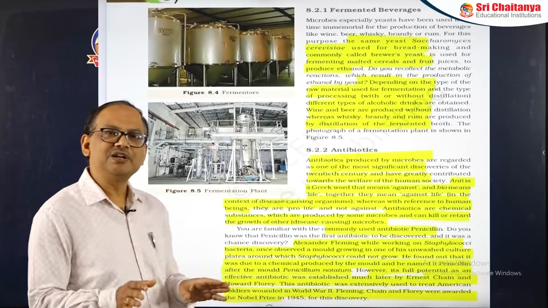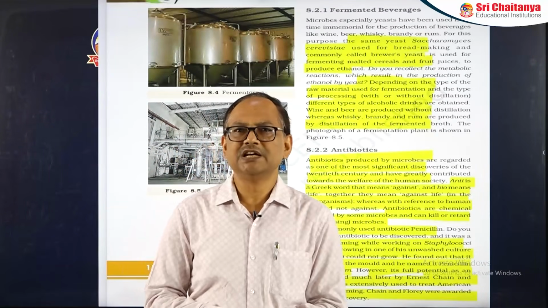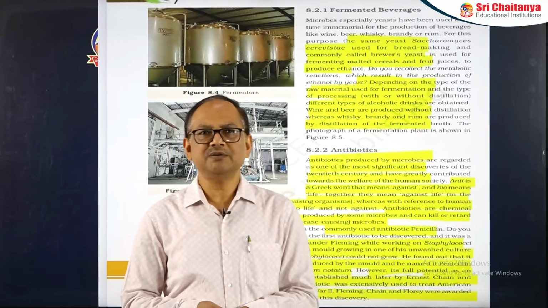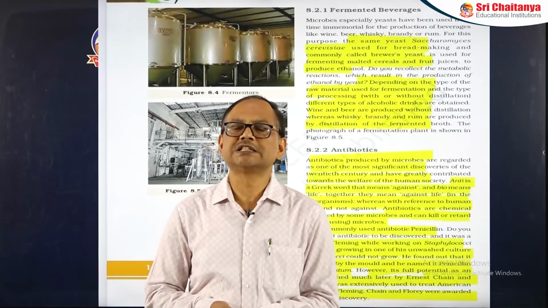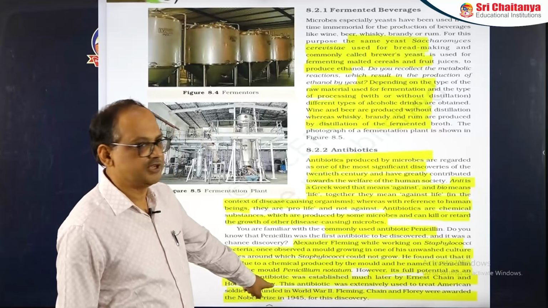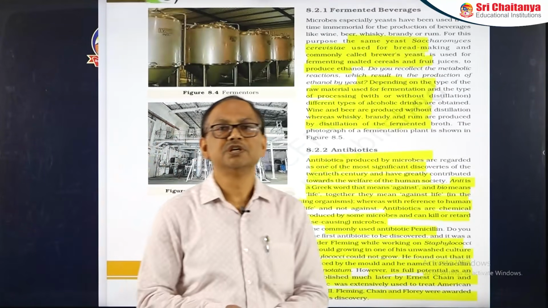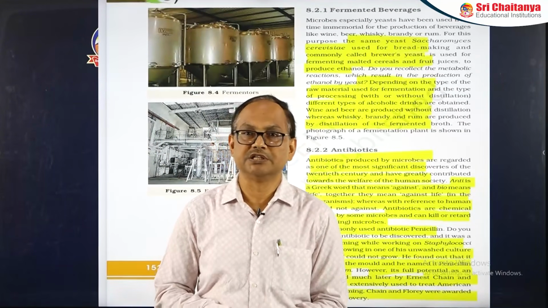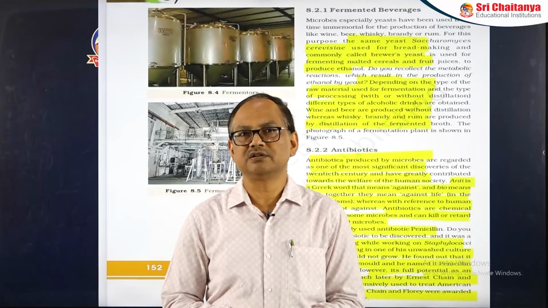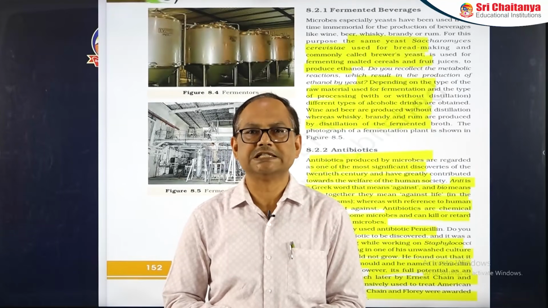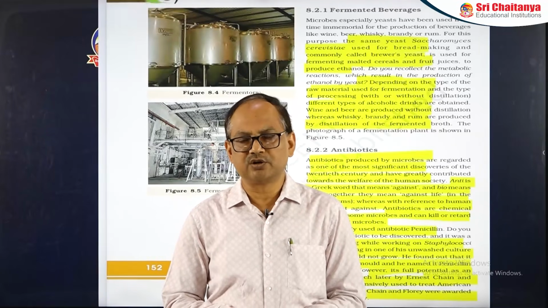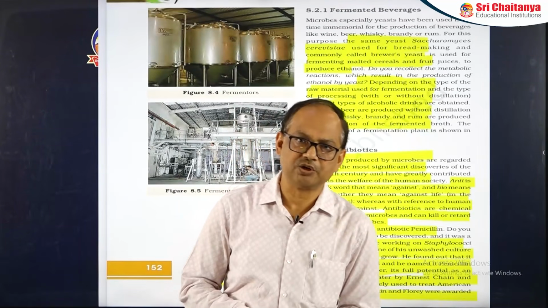He discovered the antibiotic penicillin from the fungus Penicillium notatum. But its full potential as an antibiotic was established by Ernest Chain and Howard Florey, and it was used during World War II to cure American soldiers. Nowadays also it is widely used because it is a very good antibiotic to cure several diseases. And nowadays different types of antibiotics have been obtained to cure diseases caused by different microbes.